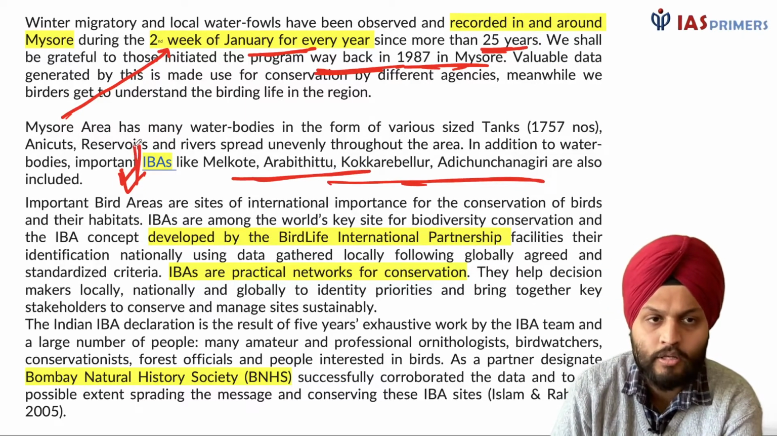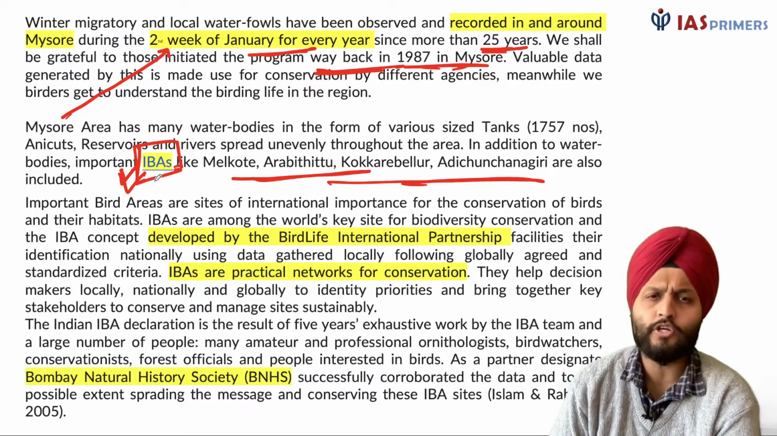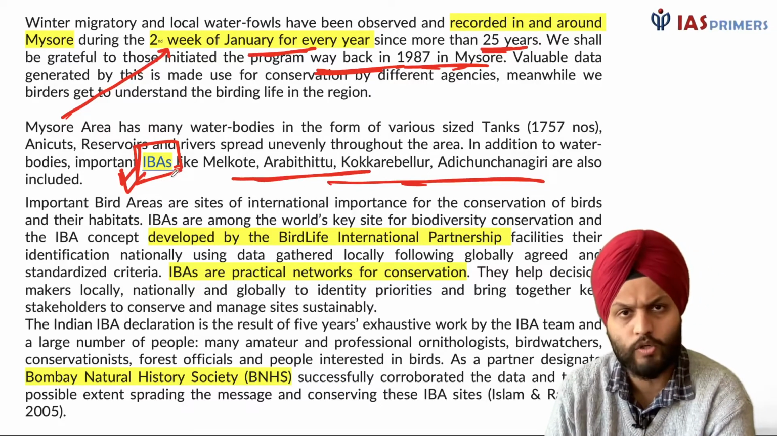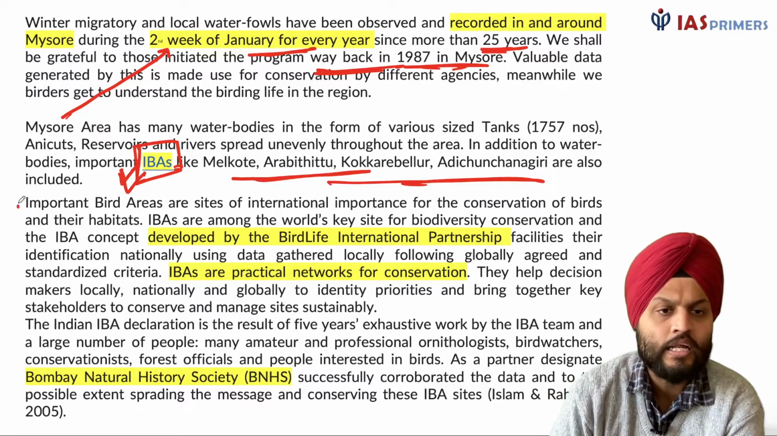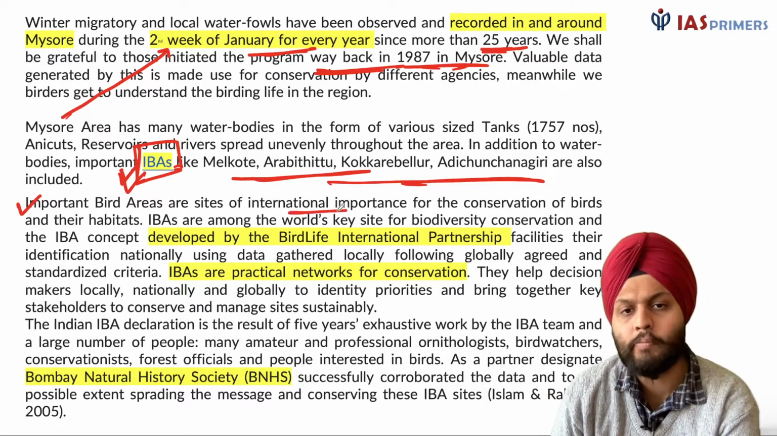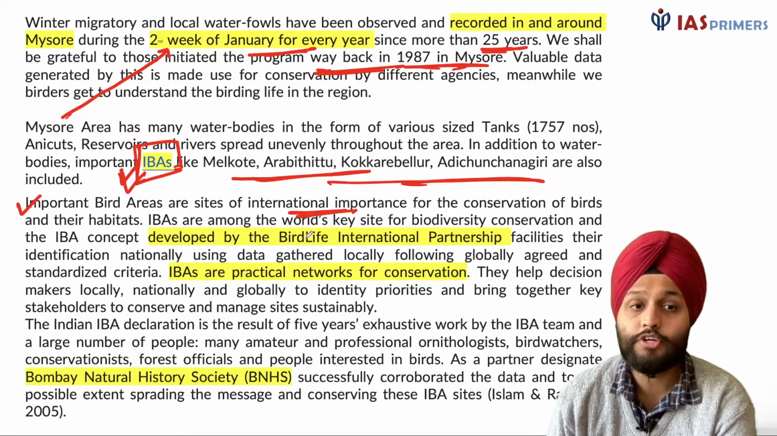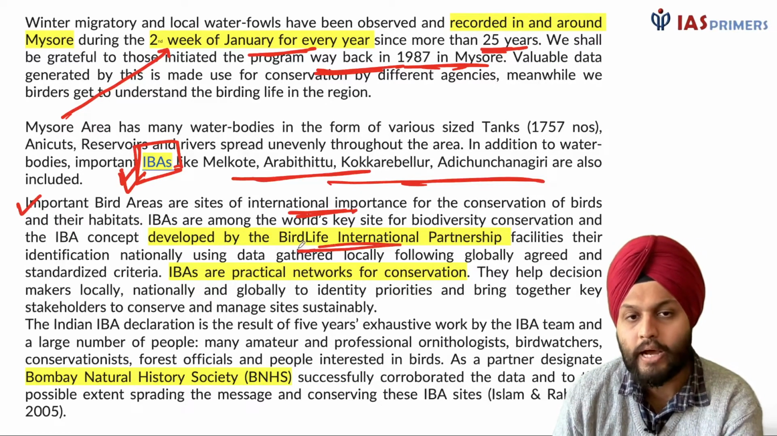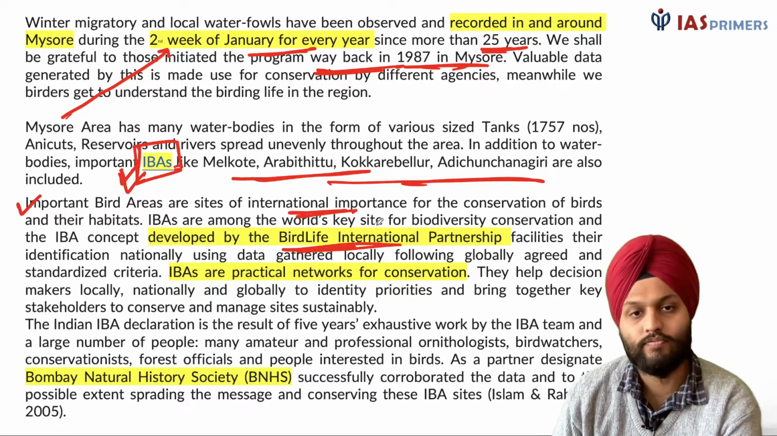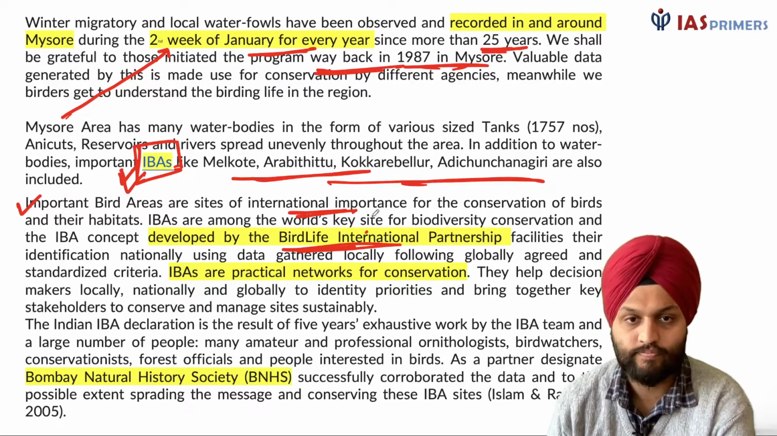Right, now what are these important bird areas? Who says it? Is it the UN who's doing it, or the government of India? Who does this? These are important. Important bird areas are sites of international importance for the conservation of birds and their habitats. And this concept was developed by BirdLife International, right? So this was done by them.